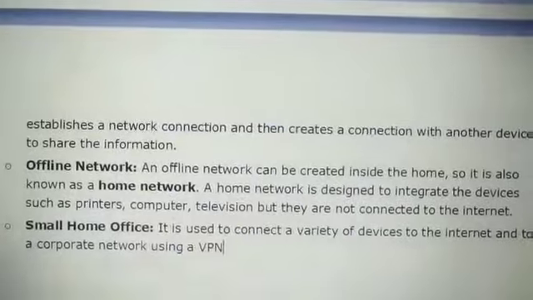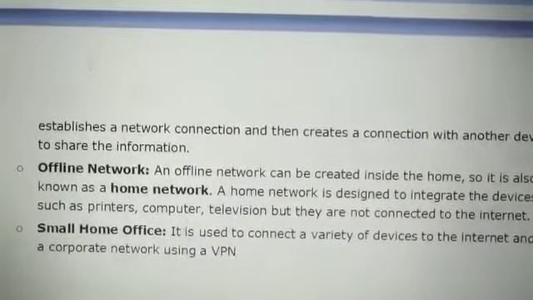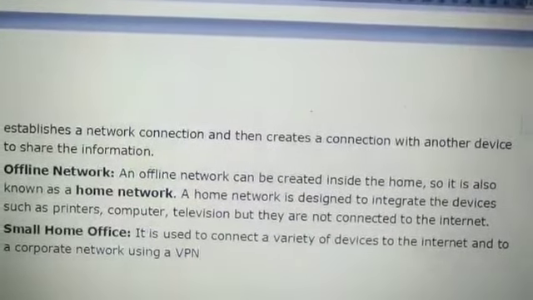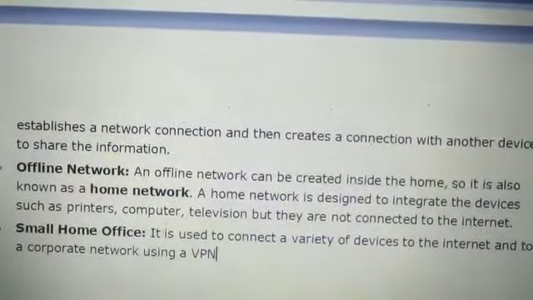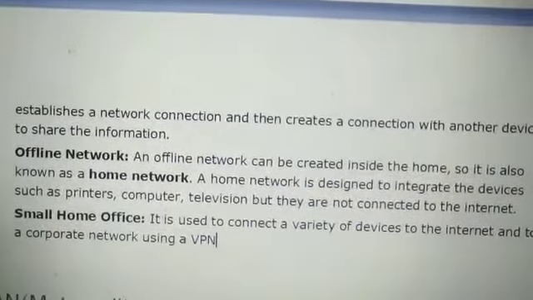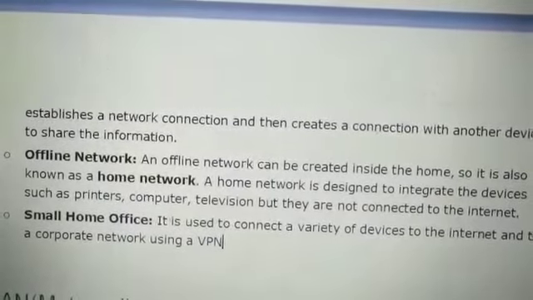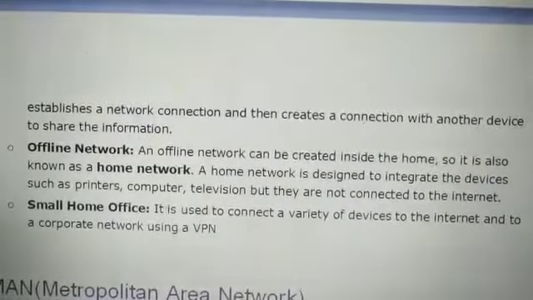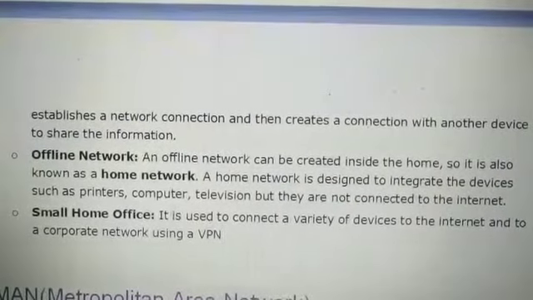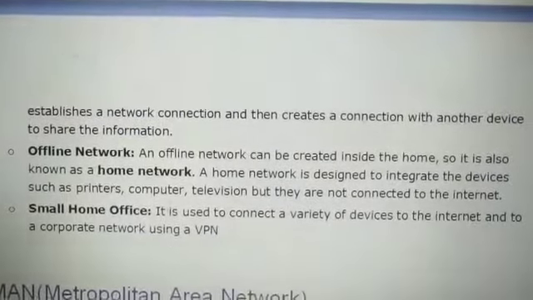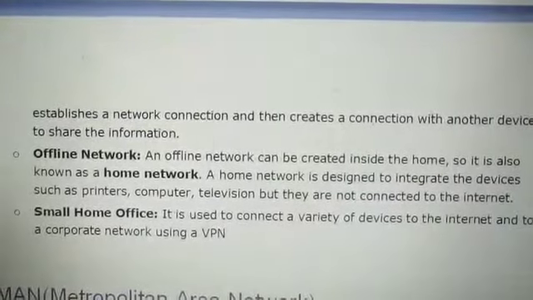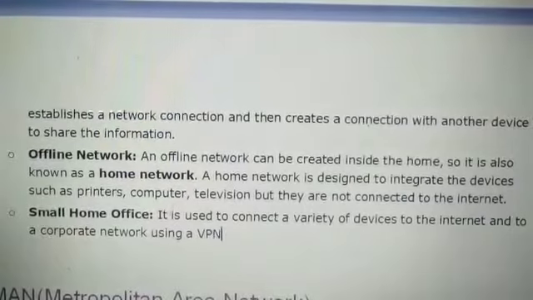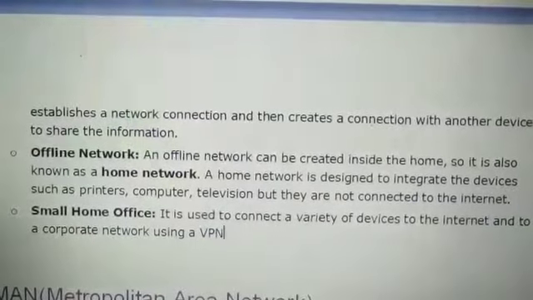Okay, next one is small home office. It is used to connect a variety of devices to the internet and a corporate network using a VPN. For example, your mobile phone has VPN connectivity, where when your data service is on in your phone, then only your phone can connect to the server, so that you can access your information. So for VPN, this network is required. Through the internet connection, you become part of a network, and then you are retrieving or sharing the information.